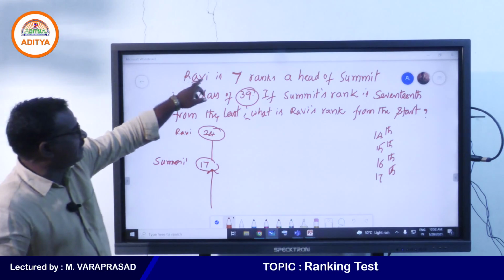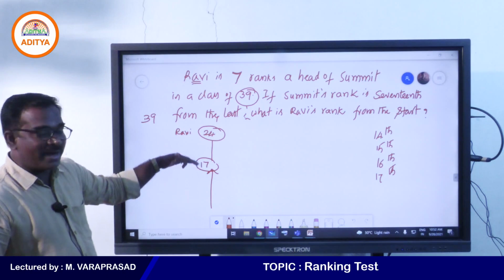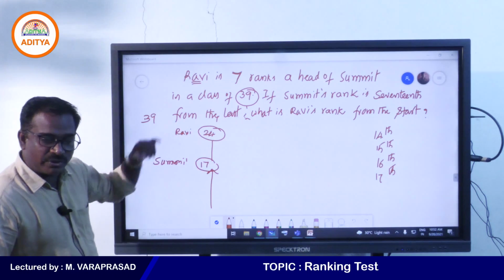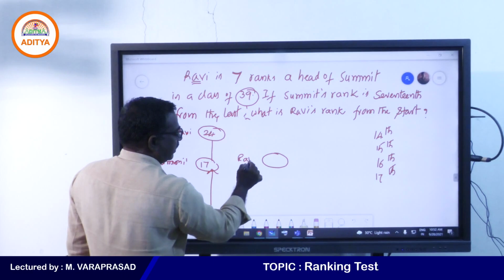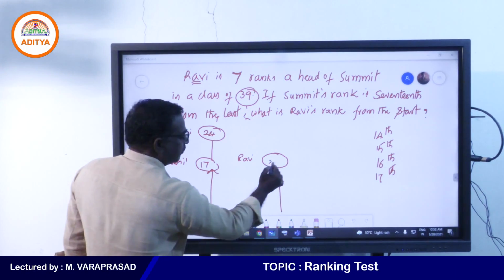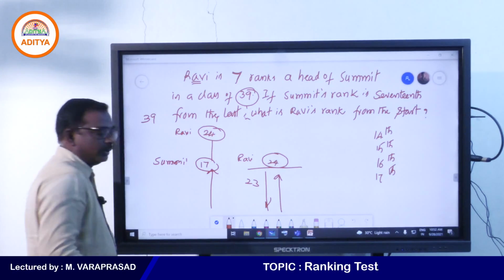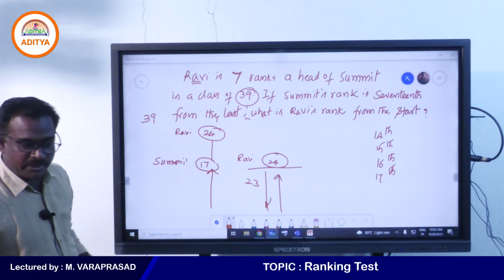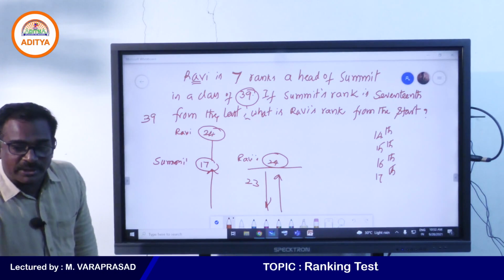Samit is 17, 7 ranks above means 17 plus 7, 24. So this is Ravi. Ravi from the bottom is 24th rank, which means below him 23 members are there.